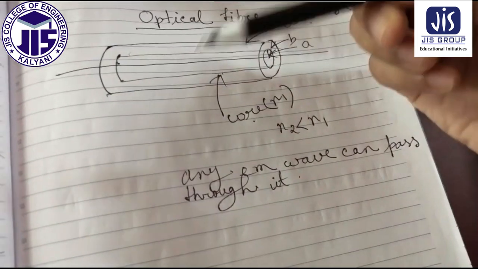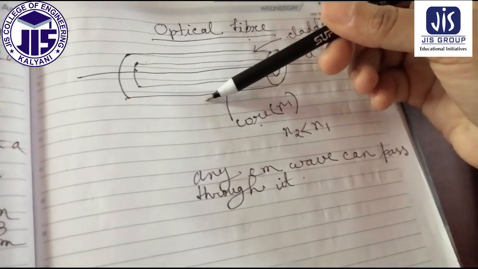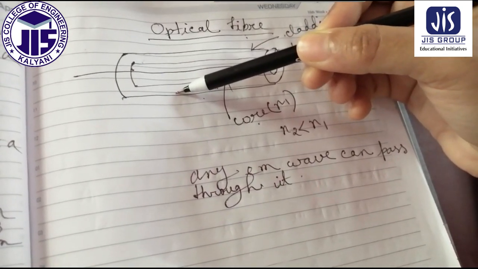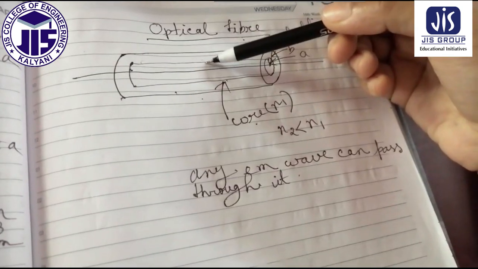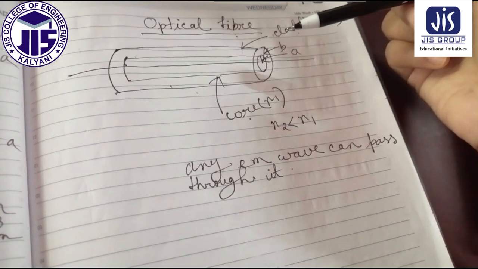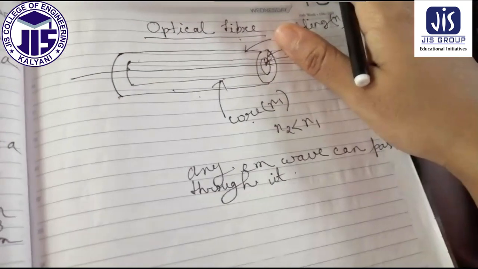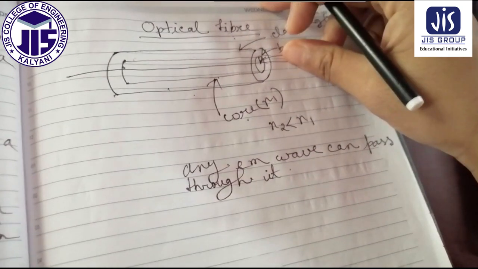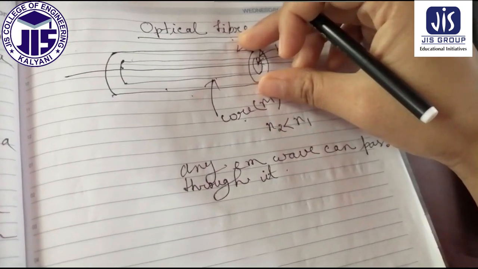If refraction occurs instead, then the light cannot pass through it. Okay, so this is about the basics of optical fiber.